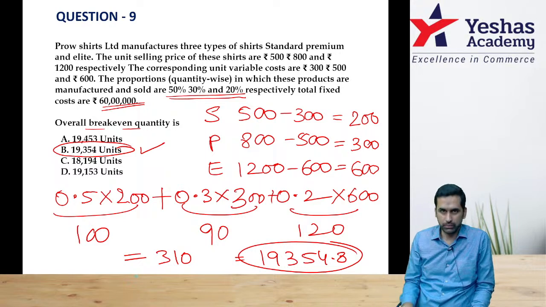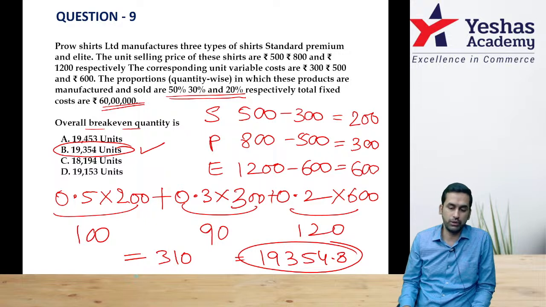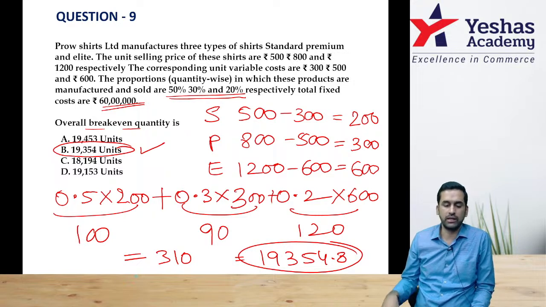First find out contribution per unit. Multiply that with the weights. You get 310, and this is weighted average contribution per unit. So if you do 60 lakh rupee by 310, you get 19354.8. The nearest correct number is 19.